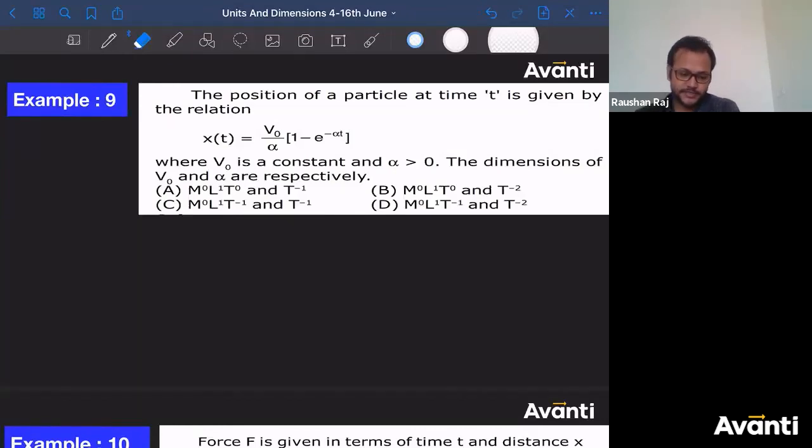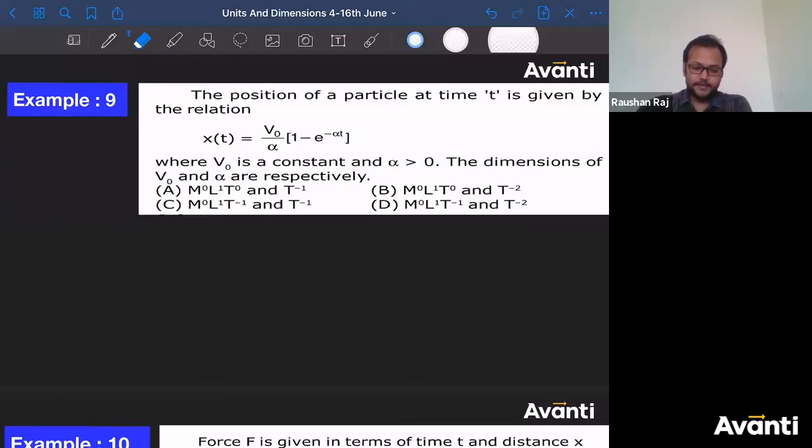Come on guys, answer this. So the dimensions of V naught and alpha. What will be the dimension of V naught and what will be the dimension of alpha? Come on guys, जल्दी से solve करो, बहुत ही आसान है. This is based on the fact that exponential functions, like if you remember the note that I have given you last class, that trigonometric functions, exponential functions and logarithmic functions, they will not have any dimensions. They are dimensionless functions, right?